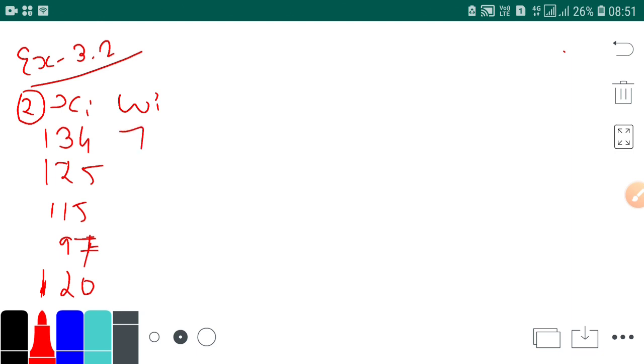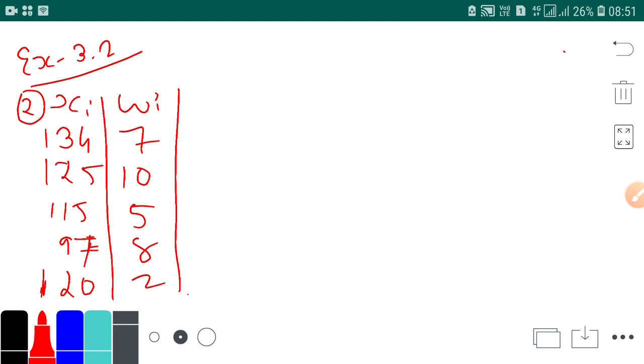So let us write the weight 7, 10, 5, 8, 2.